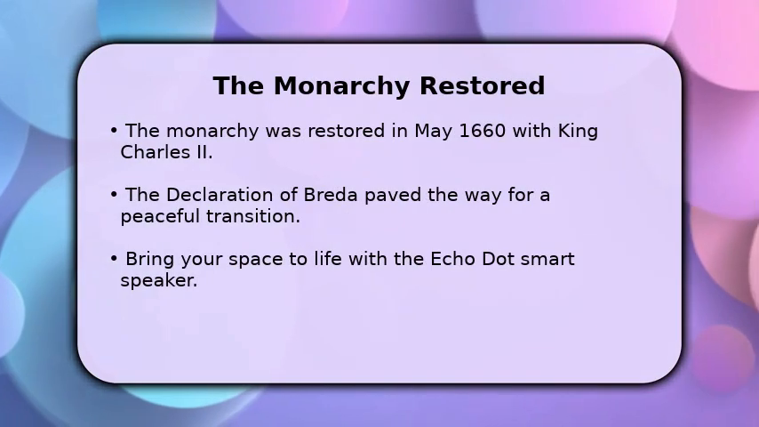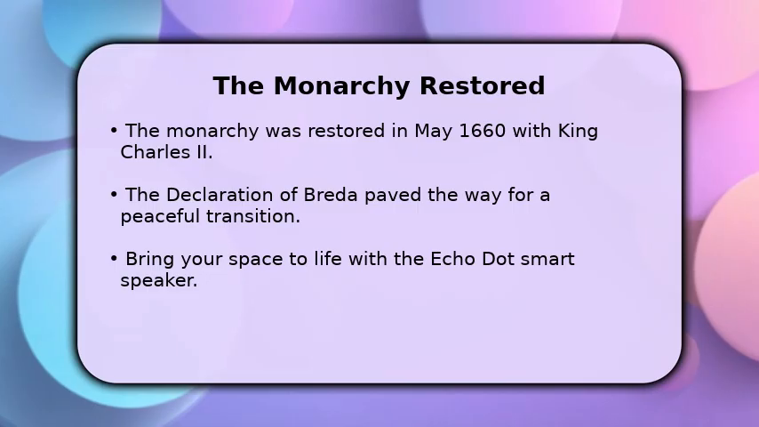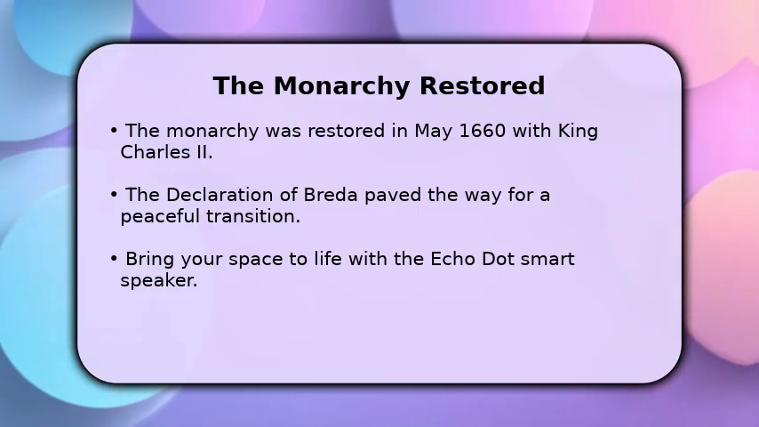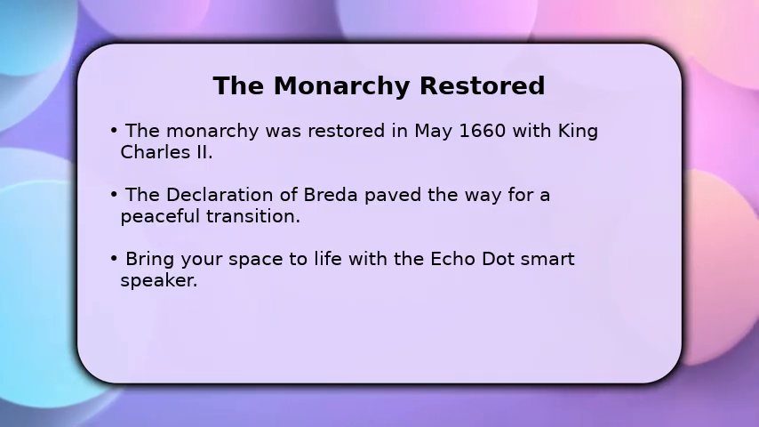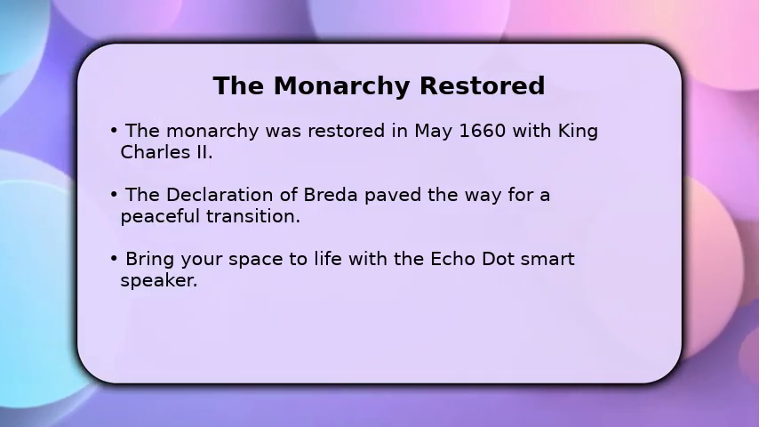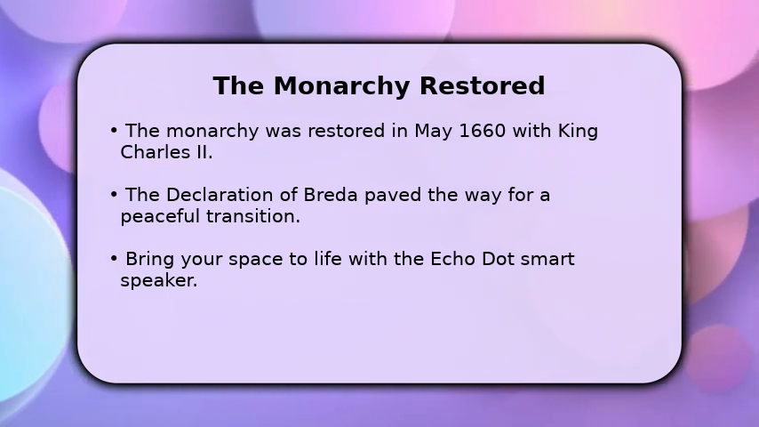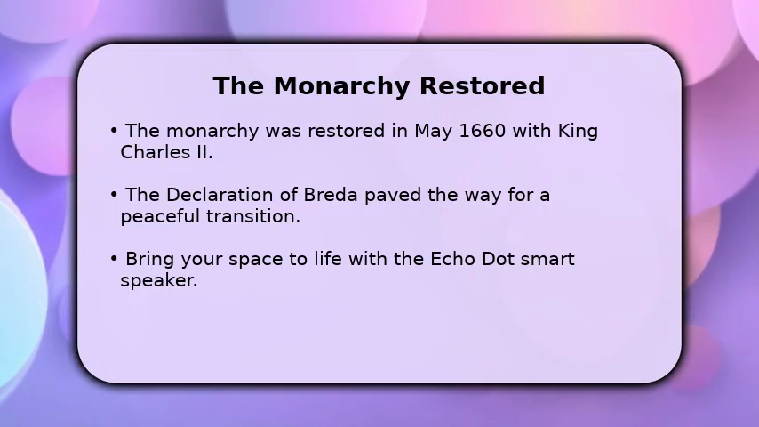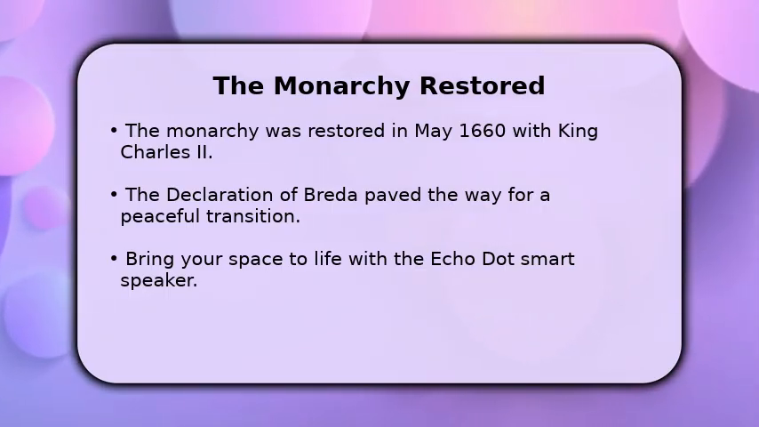Ultimately, the Republican experiment concluded with the restoration of the monarchy in May 1660. King Charles II returned from exile, marking the end of the interregnum. His declaration of Breda helped facilitate a relatively smooth transition back to royal rule, promising a general amnesty and religious toleration. This period fundamentally reshaped England's political landscape, leaving a lasting impact on its constitutional history.